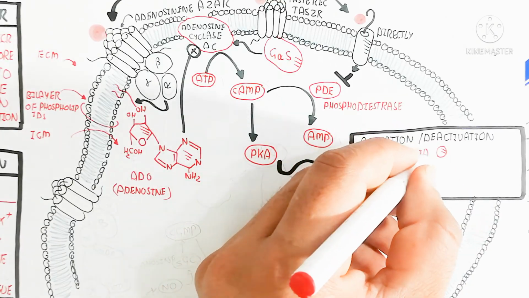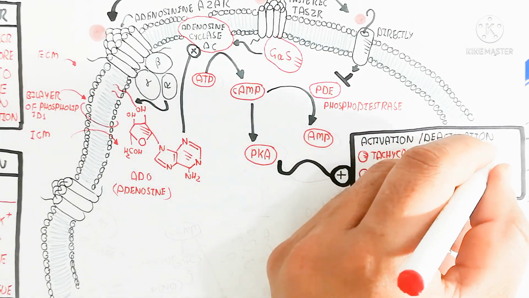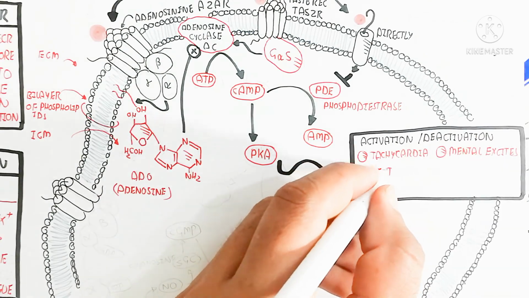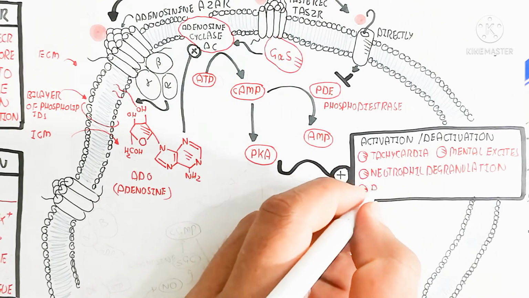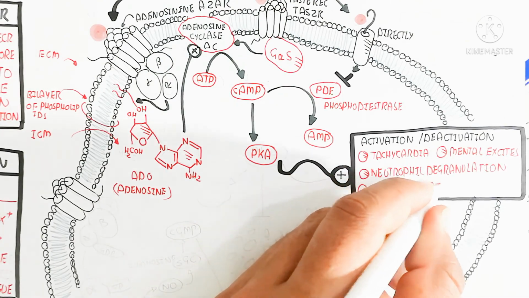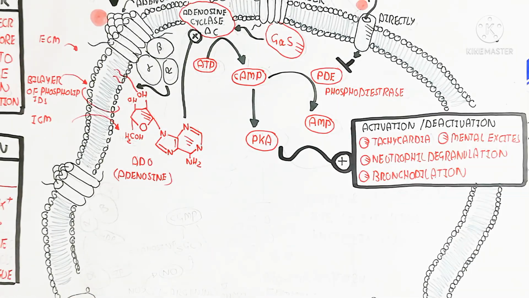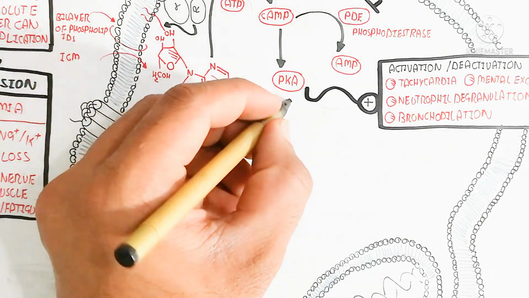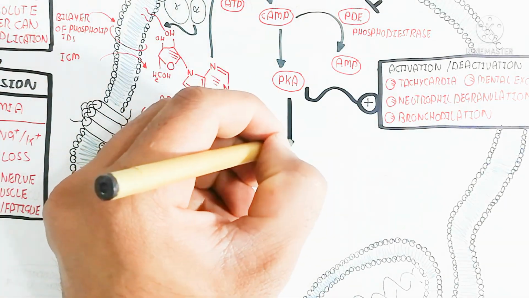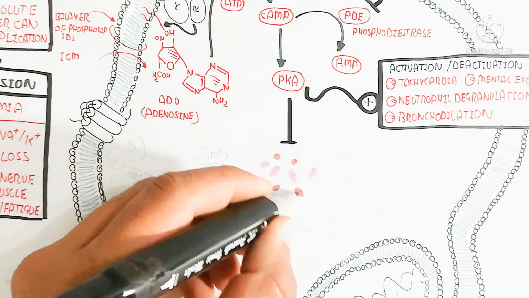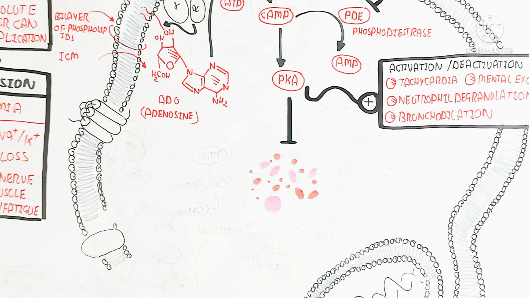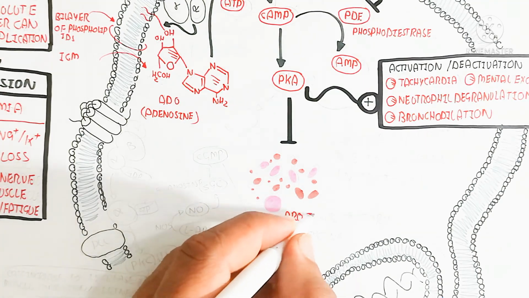So remember, the activation and deactivation will lead to tachycardia in the heart, mental excitement, and neutrophil degranulation, and bronchodilation. Respiration will be more, so the bronchi will be dilated, for more respiration, through the sympathetic nervous system.